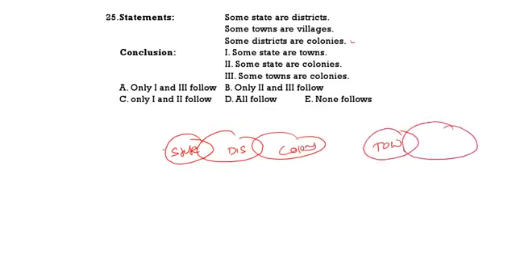Here we are having two sets of the syllogisms. That means there is no relation between this and this. Some states are towns, we can't say there is no relation. So first one does not follow. Some states are colonies, that also does not follow. Some towns are colonies, that also does not follow. So none follows is the correct answer. None follows means option 5 is the correct.